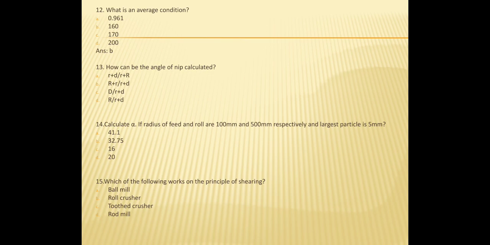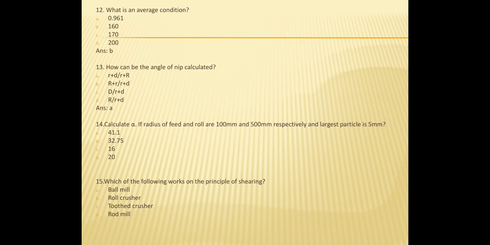How can the angle of nip be calculated? How will you calculate the angle of nip? So A option is R plus D upon R plus R. B is R plus R upon R plus D. C is D upon R plus D. And D is R upon R plus D. So the answer is A, that is R plus D upon R plus R.